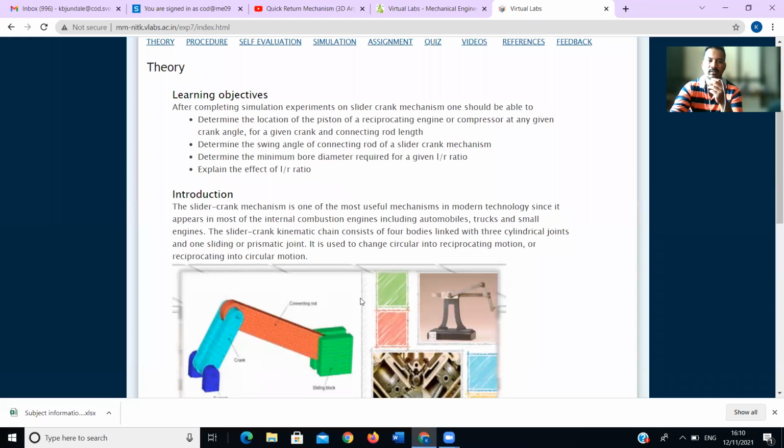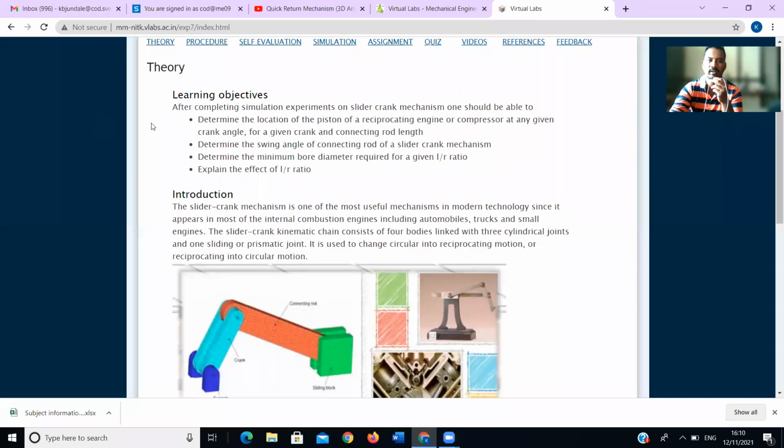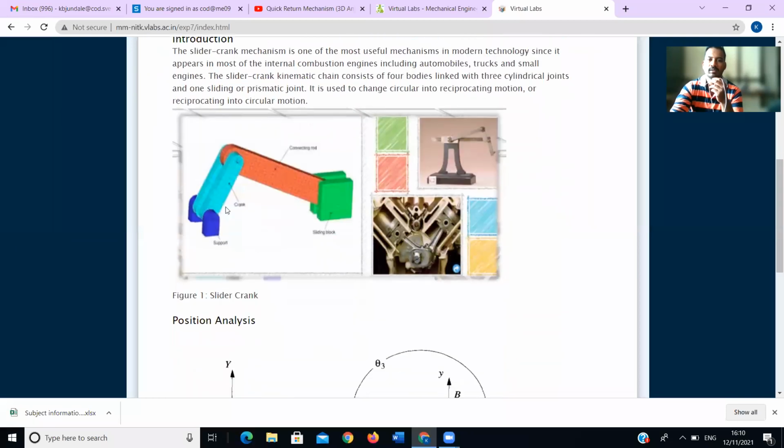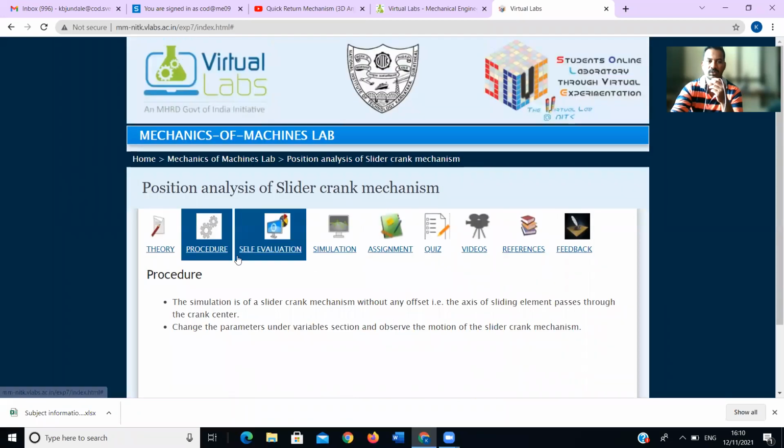of the reciprocating engine. That is, if the angle is provided, we can find out the position of the piston. Determine the swing angle of the connecting rod of the slider crank mechanism. Also determine the minimum bore diameter required for a given ratio. Explain the effect of these ratios. Okay, next we will go to the procedure.